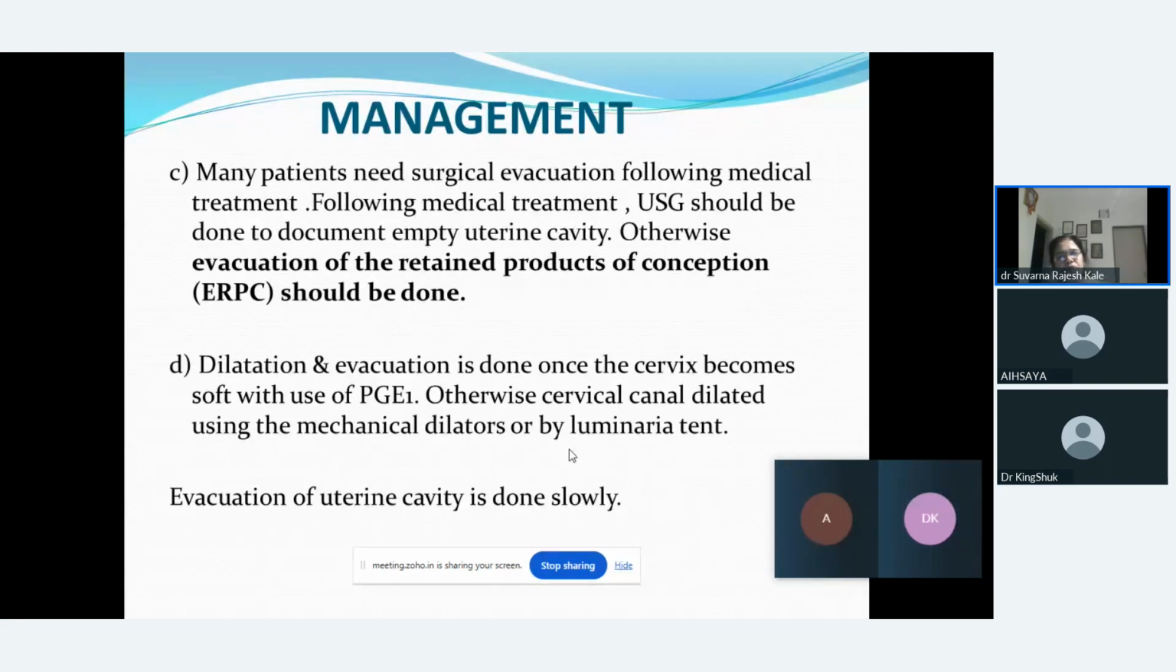Next procedure I told you just now, dilatation and evacuation, can be done when the cervix becomes soft with the help of prostaglandin. Or if you want a slow process, you can use a laminaria tent. Nowadays, we don't use this. We can dilate the cervix with the help of dilators. Hegar's dilator is very commonly used to dilate the cervix. And then we can proceed for the process of dilatation and evacuation. So evacuation of the uterine cavity can be done very slowly so that the female should not go into a profuse bleeding condition.